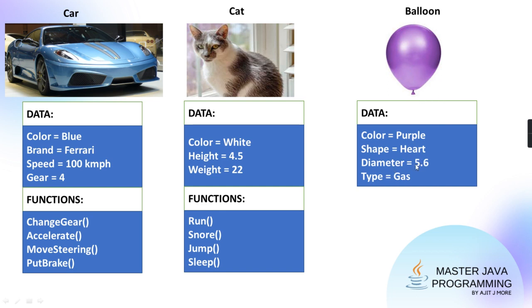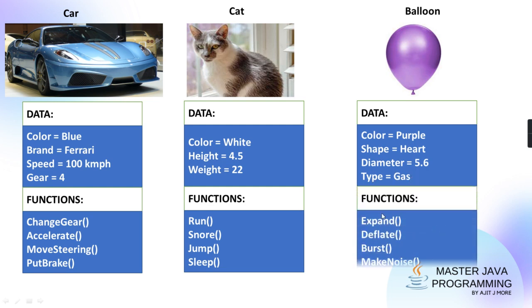Its behavior will control this. Okay. Then the type, for example I've given gas. Will it have its own behaviors? The behaviors are expand. The balloon is expanding as you are filling the air or the gas. Deflate: if I put a pin on it, the moment I prick it, it will make a noise.